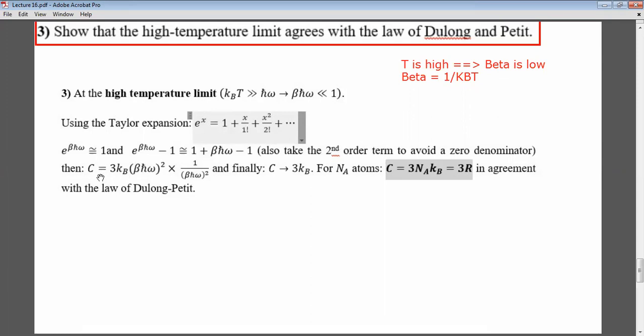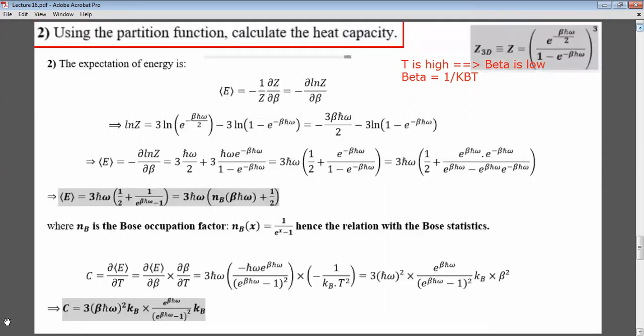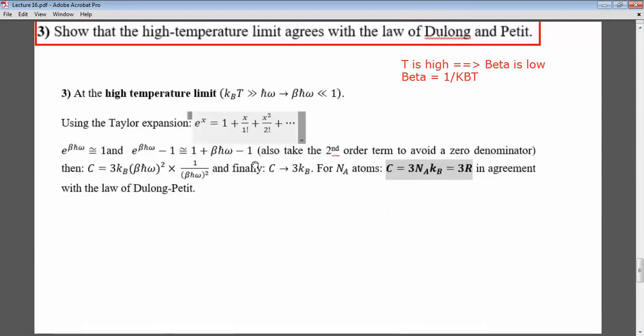And then if I just plug this in the C equation, it is 3 beta h bar omega square kB multiplied by 1 over beta h bar omega square. The beta h bar omega square cancels out, and I will get C goes to 3 kB, which is indeed in agreement with the law of Dulong and Petit. So this happens at high temperature.